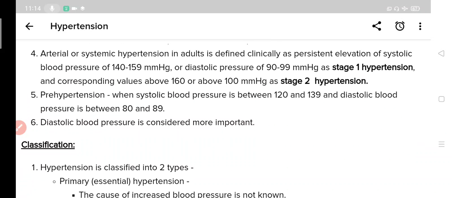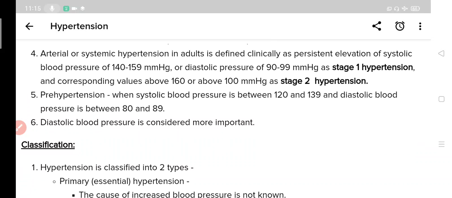Now when we say hypertension, we generally mean arterial or systemic hypertension. So how is it defined? It is defined clinically as persistent elevation of systolic blood pressure of 140 to 159 mmHg or diastolic pressure of 90 to 99 mmHg as stage 1 hypertension, and if it is increased further, it is called stage 2 hypertension, and the values for stage 2 hypertension are 160 or above for systolic blood pressure and 100 or above